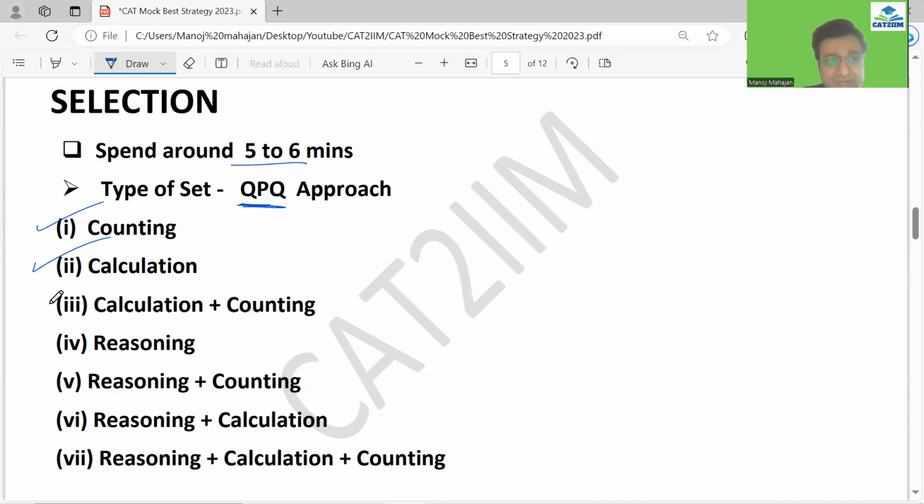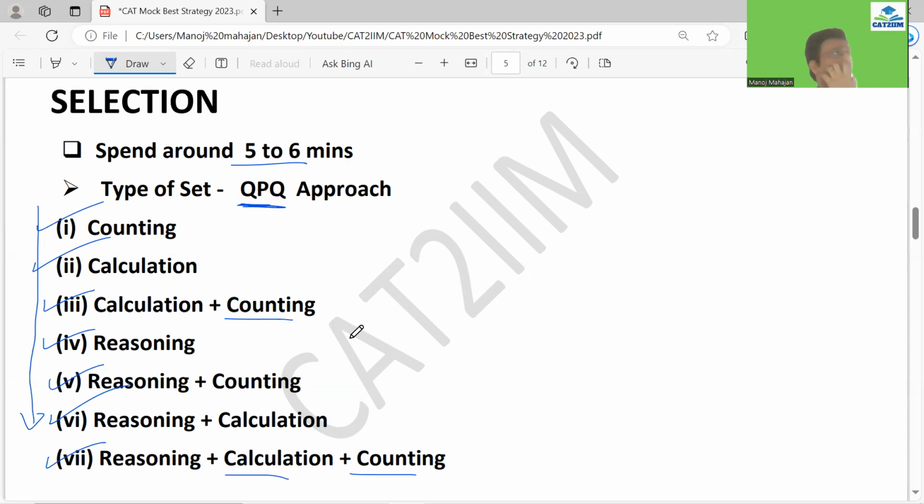So another type is where you require calculation, even counting. So this is the order in which I'm looking at picking up the sets. The counting I'm definitely going to do at the beginning, right? And something which has reasoning, is difficult, with calculation and counting also, I would look at towards the end, right? So you have to try to figure out the type, what I mentioned here on the PDF, what kind of type you have, and accordingly categorize which sets to be done before and which to be done towards the end.